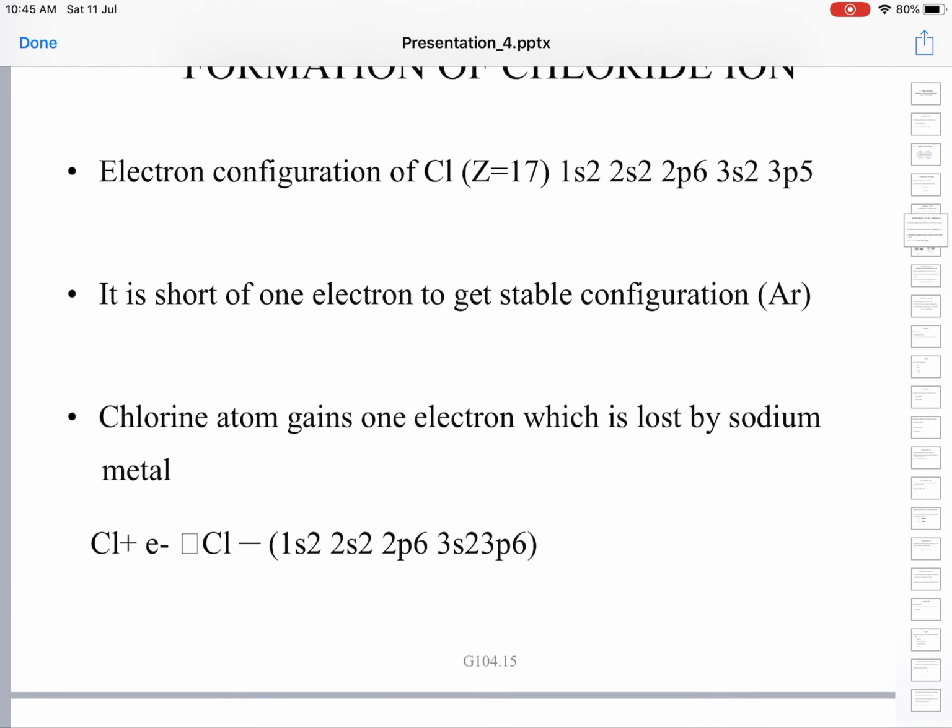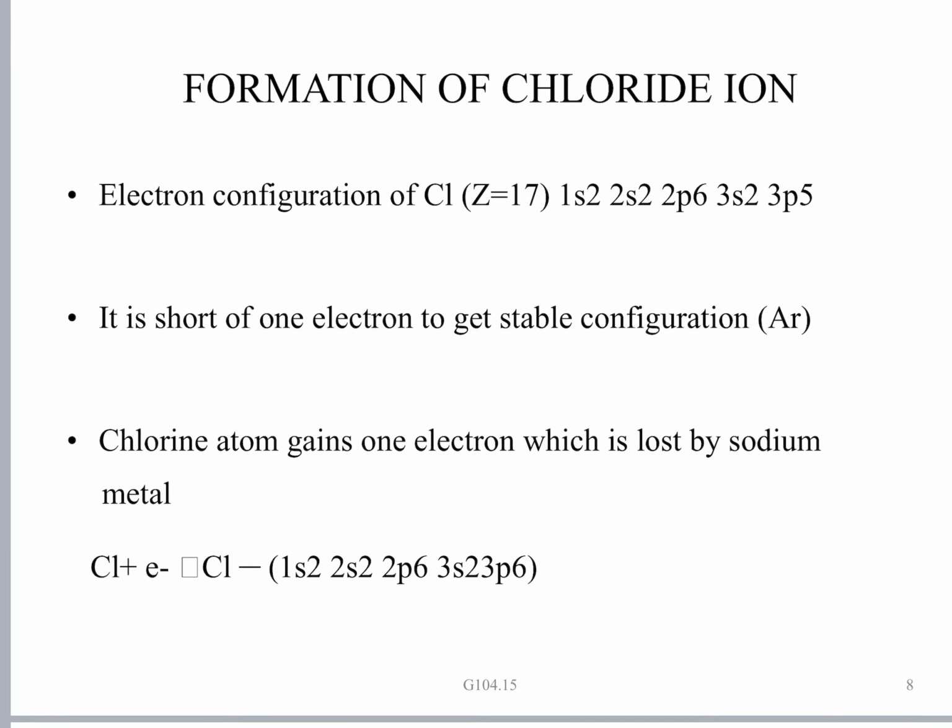And the electronegativity of the chlorine atom is high. Since its electronegativity is high, it tends to attract or pull the electron towards itself. Both electronegativity as well as electron affinity of chlorine are high. So it can take up an electron and form a stable Cl minus ion.